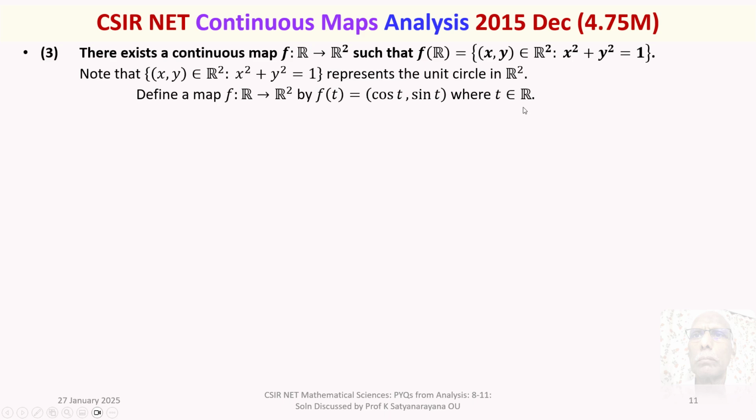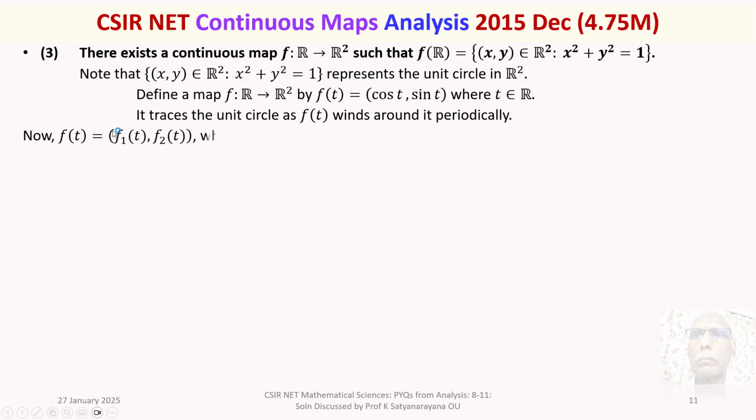As t varies on R, it will give you a circle. Now, f of t traces the unit circle as it winds around it periodically, many a time, but it will give you a circle.